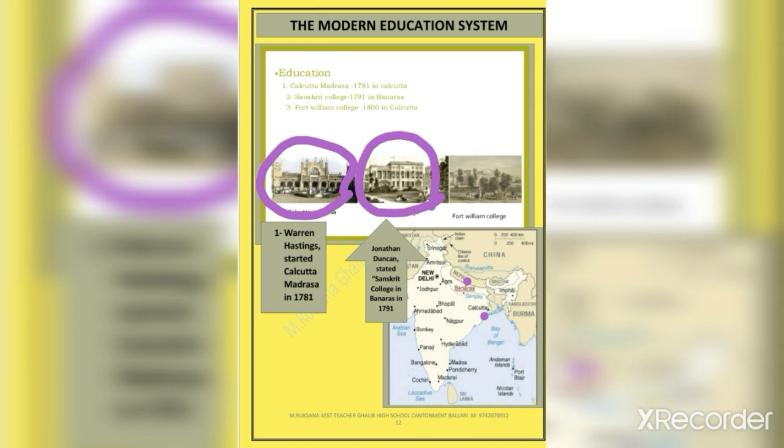Another important development was the establishment of universities in India. The Governor General Lord Dalhousie established universities in Calcutta, Bombay, and Madras, as per the suggestions of Charles Wood's Commission, 1854. After this, education started becoming universalized in India. These are the modern education systems which were started by the British.